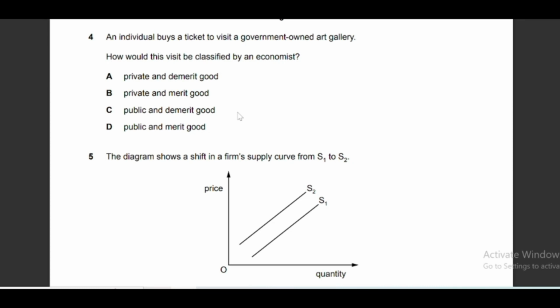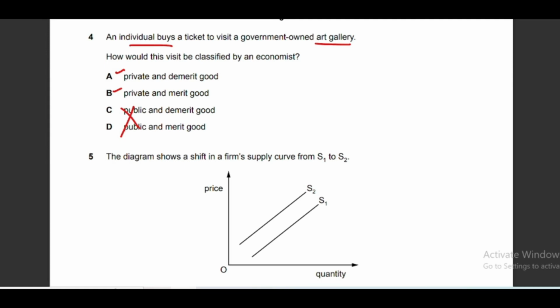Okay, so now moving to another question, and the question says an individual buys a ticket to visit a government owned art gallery, right? How would this visit be classified by an economist? So again, stop the video and read this question carefully. When an individual buys a ticket, it means it is a private good, right? So option A and B can be correct because both show private goods, so we can cross these two options.